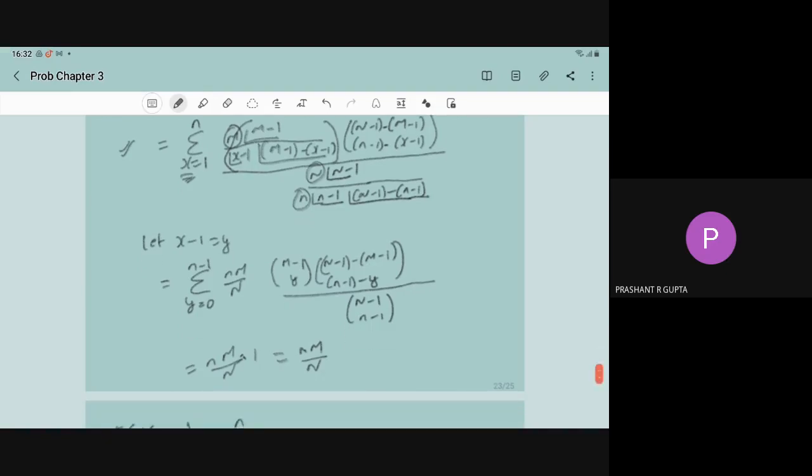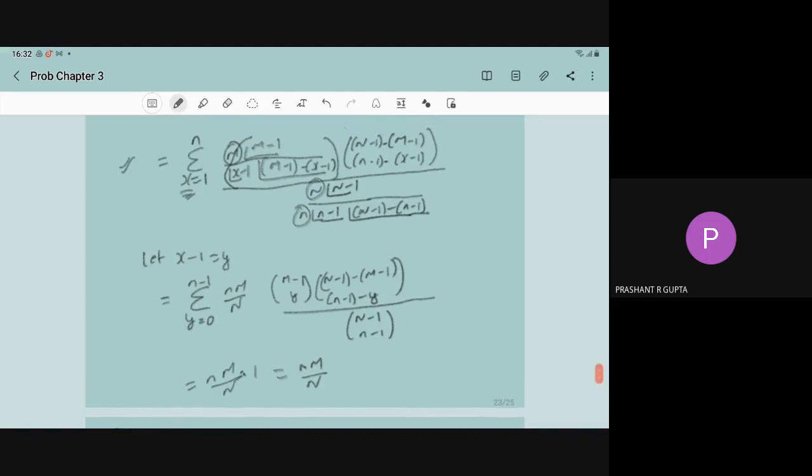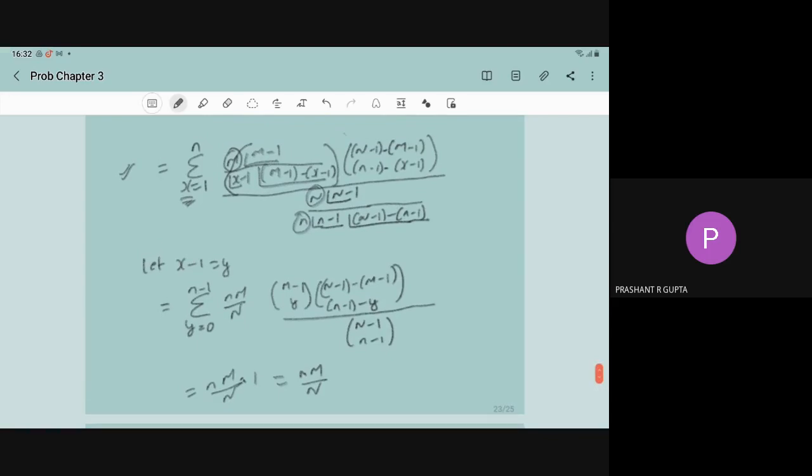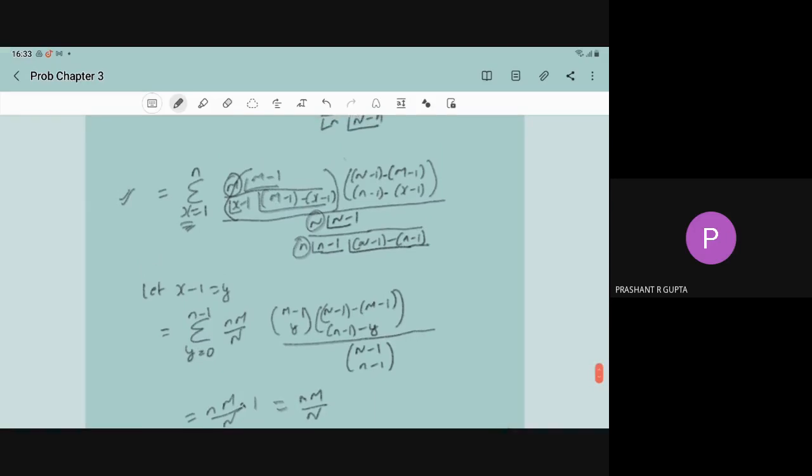So when we put x minus 1 as y, this summation will start from y equal to 0 to n minus 1, n into m upon n, and here it will become (n minus 1) choose y. Instead of x minus 1, you just put y.